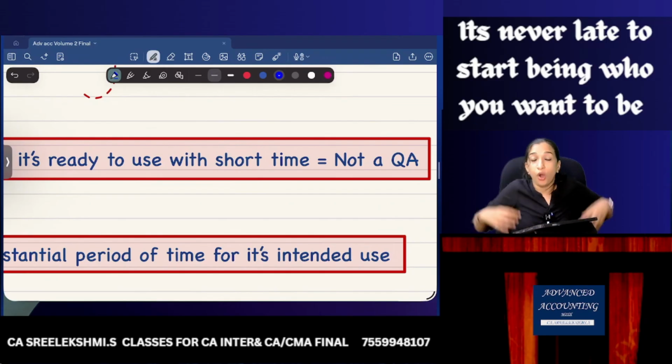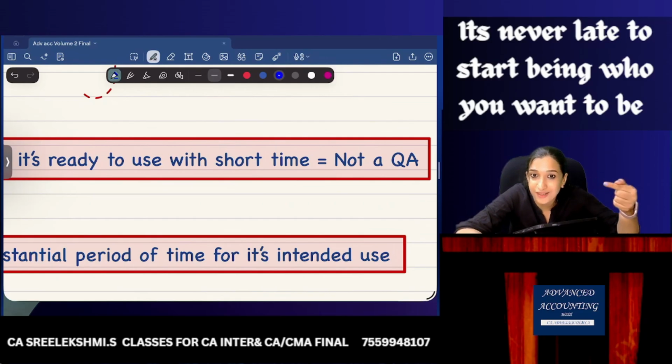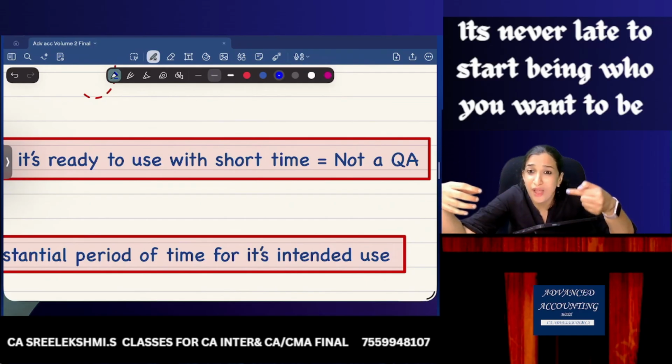Are you clear on the underlying concept? Now pay attention. The underlying concept is the matching concept. When I pay interest during the construction period, am I getting any revenue from the asset? No. So for interest against which no revenue is received, while an asset is being constructed, capitalize.